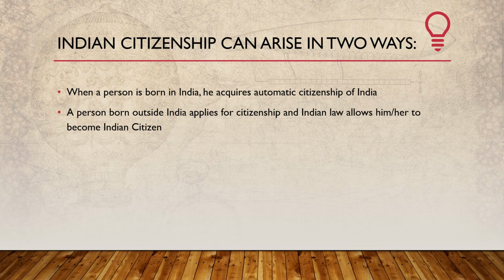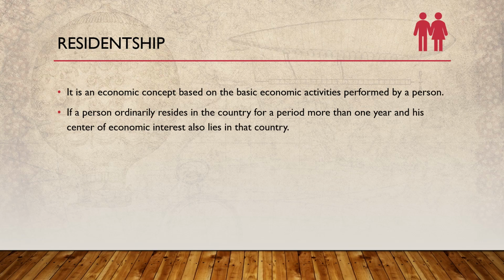Now, a person who is born outside and wants to get the citizenship of this country has to apply for it, and if the Indian government or Indian authorities find it suitable, they can provide the Indian citizenship. So these are the two cases where Indian citizenship is given to a person. Now, when we hear the word residentship, we often think that citizenship and residentship are the same terms, but actually they are not. There is a definition of when a person is called a resident.